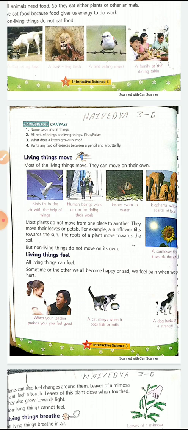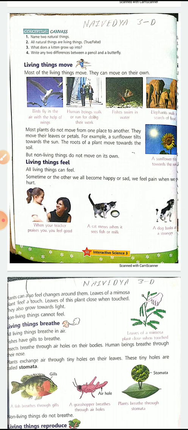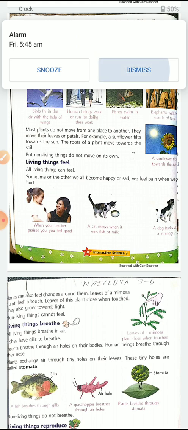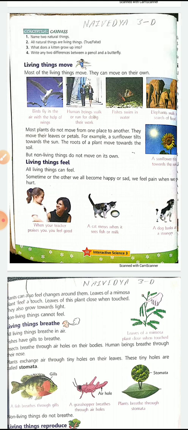Plants also feel. You can see the changes in the plants around you. The leaves of a mimosa plant feel a touch. Leaves of the plant close when touched. They also grow towards light. Non-living things cannot feel. The living things have feelings, but non-living things do not have that.